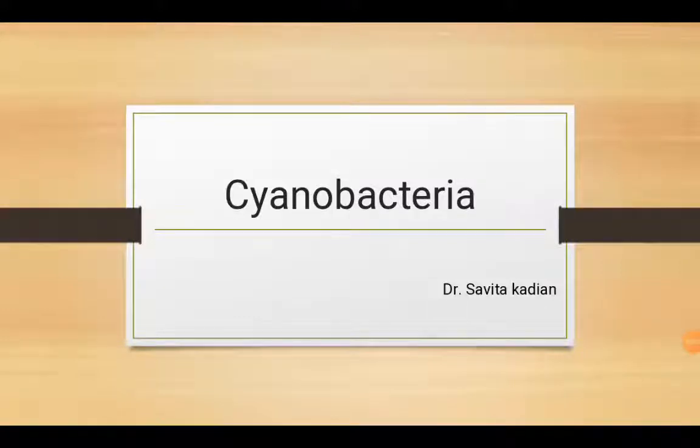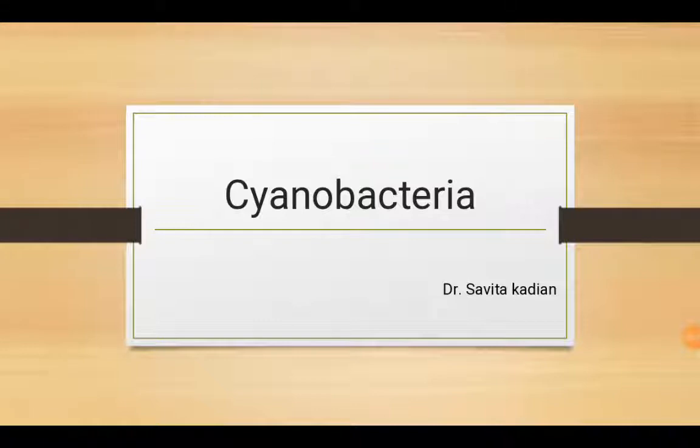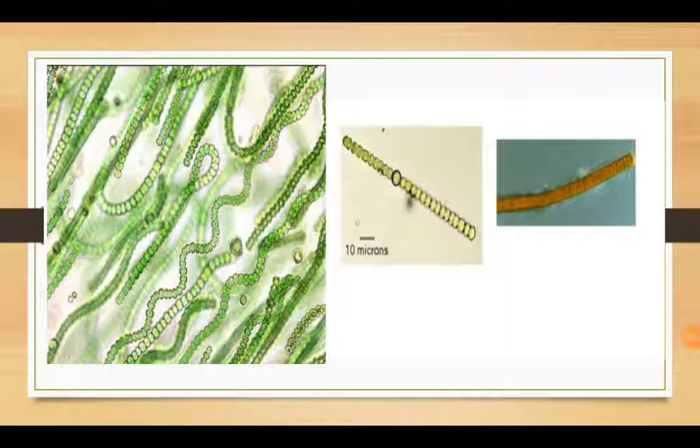Hello students, today our topic is cyanobacteria. Cyanobacteria is blue-green algae. Blue-green algae, as you can see in this diagram, is green in color and it has some special type of circular cells.